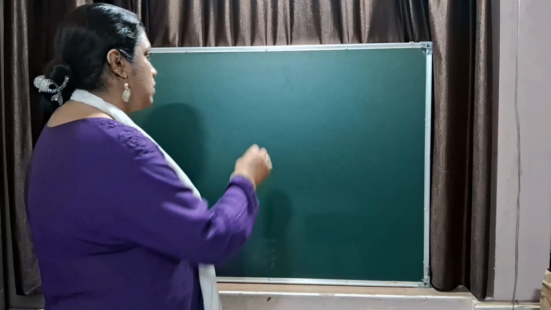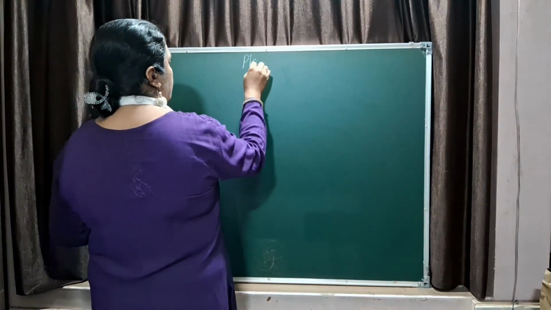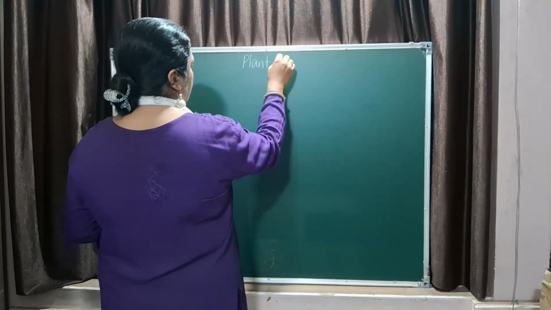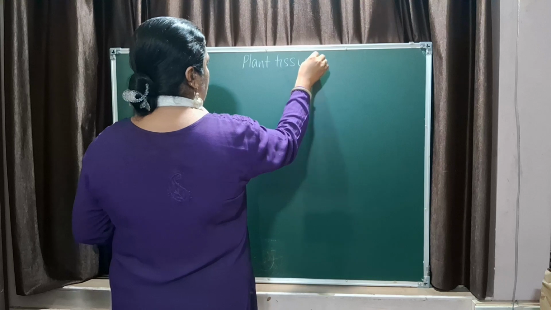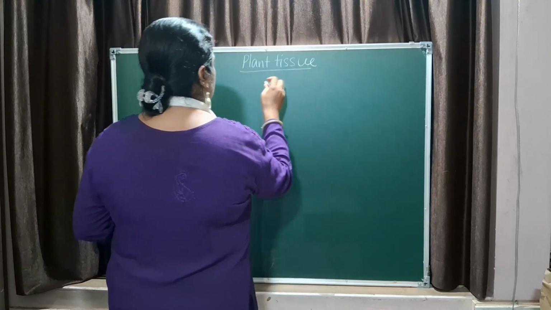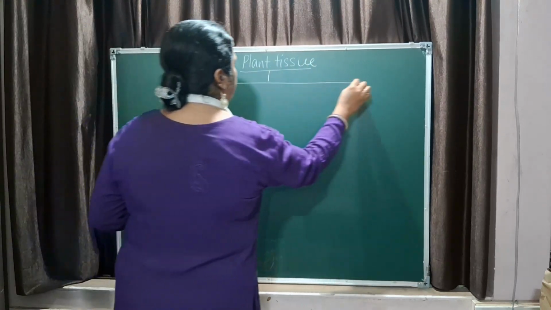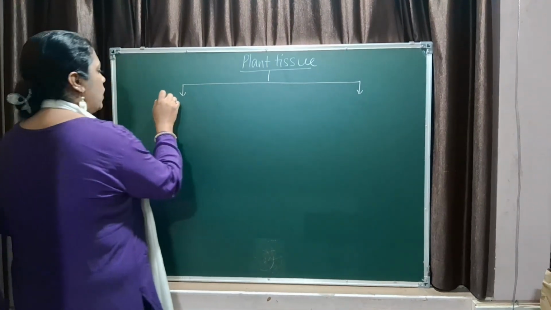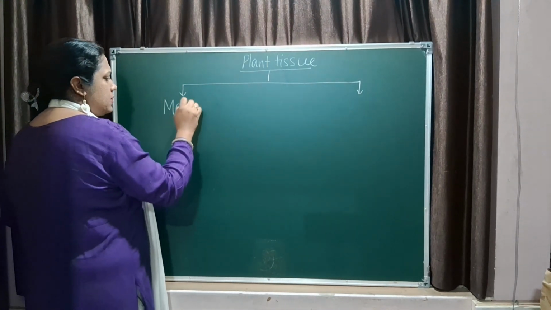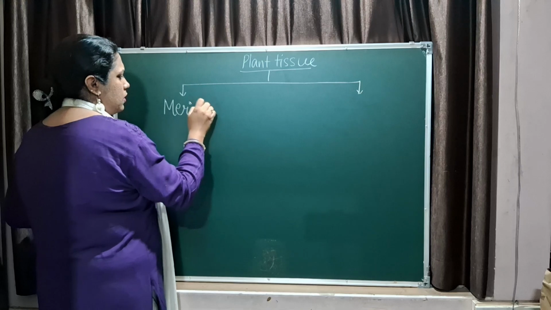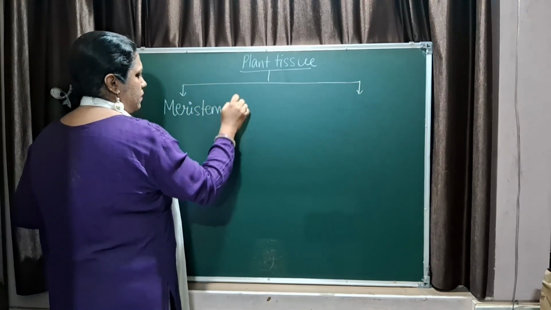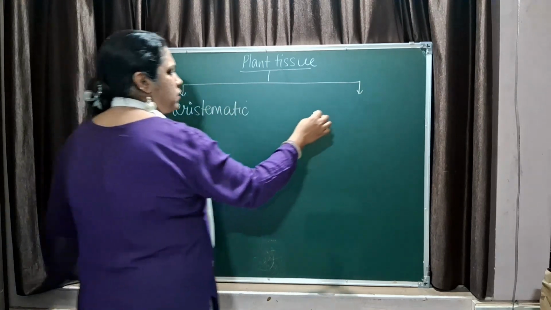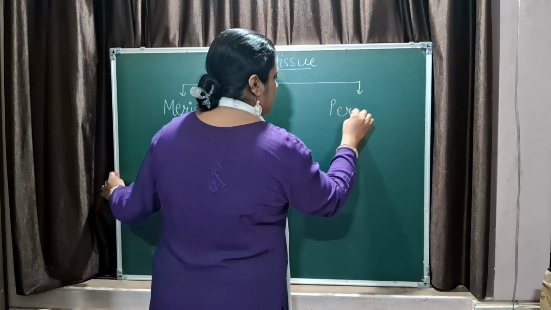So plant tissue. Plant tissue comprises two broad categories. One is the meristematic tissue, and the next one is the permanent tissue.